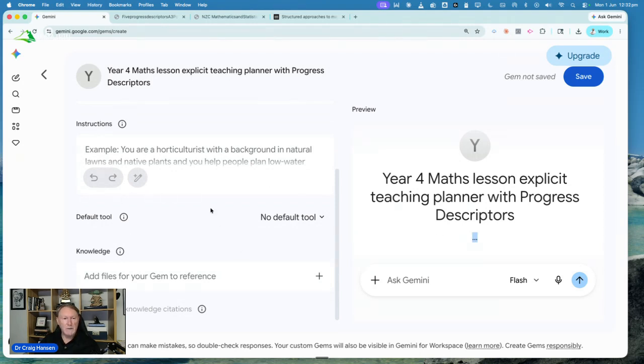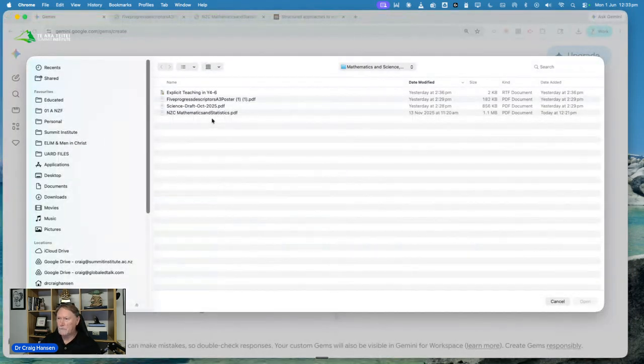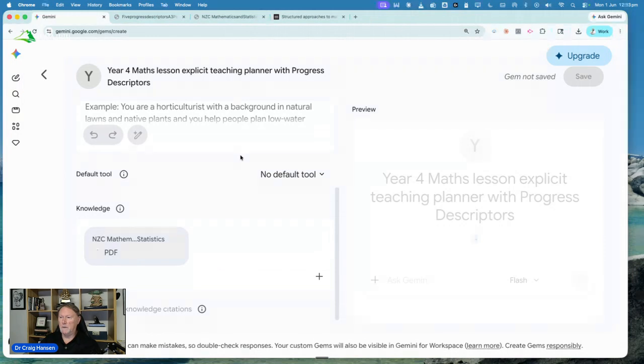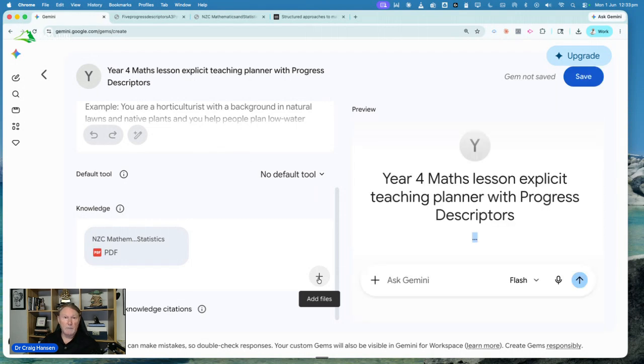So down the bottom, if I scroll to the bottom of the left-hand side, there's the knowledge area. I'm going to click on that because I want to upload the reference files. So I want to give it the New Zealand curriculum in mathematics and statistics so it knows what I'm talking about. And then if the teacher forgets to put a sequence statement and just wants a 3-lesson plan on a particular strand like geometry at Year 4 with a particular element like pathways, we could then just tell Gemini and the gem to make a 3-lesson plan. It will do that. But this is a 1-lesson planner. Okay, this is a 1-lesson planner.